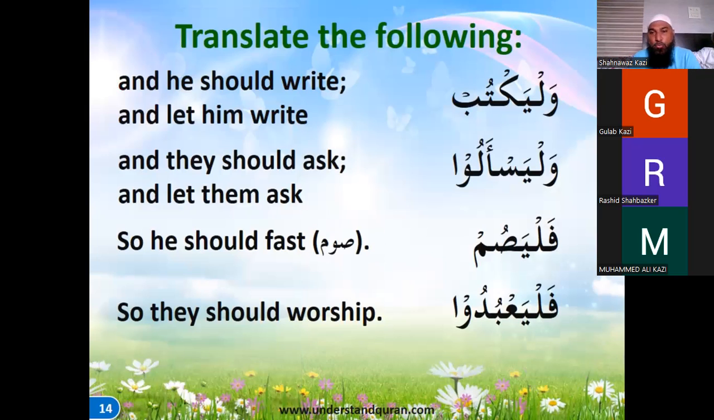Kataba yaktubu, kataba he had written, yaktubu he is writing. When we say wal yaktub, he should write or let him write, right? Wal yaktub is an order, and it is an order for third person. Normal order that we have seen is for the second person.